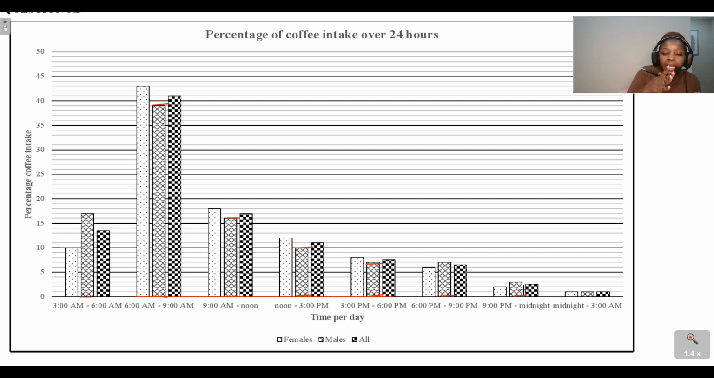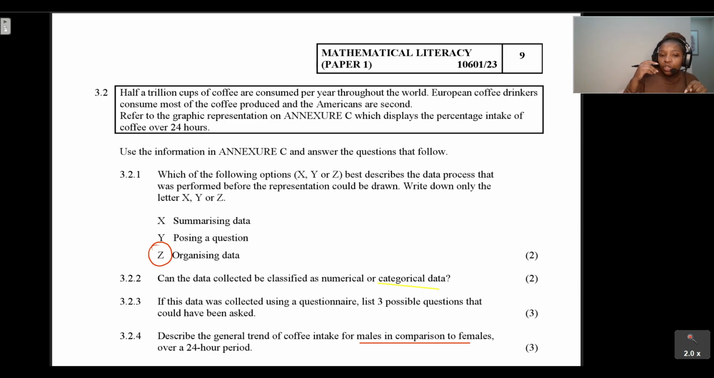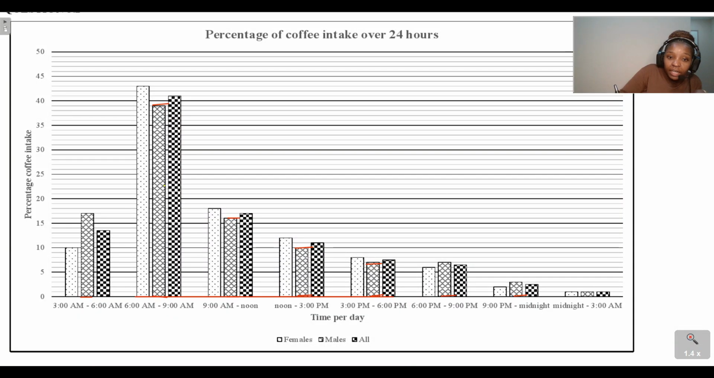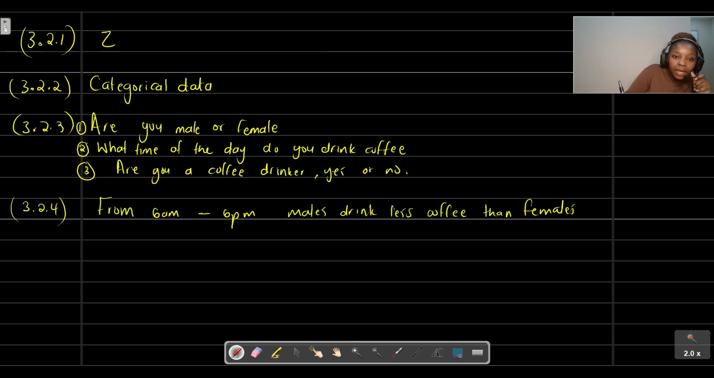We can just say from 6 a.m. going all the way up to 6 p.m., males drink less coffee than females, or we can just say that we notice that from 6 a.m. to 6 p.m., females drink more coffee than males. Any one of those explanations would be fine, because we're just trying to determine the trend for males in comparison to females. So from 6 a.m. to 6 p.m., males generally drink less coffee than females.